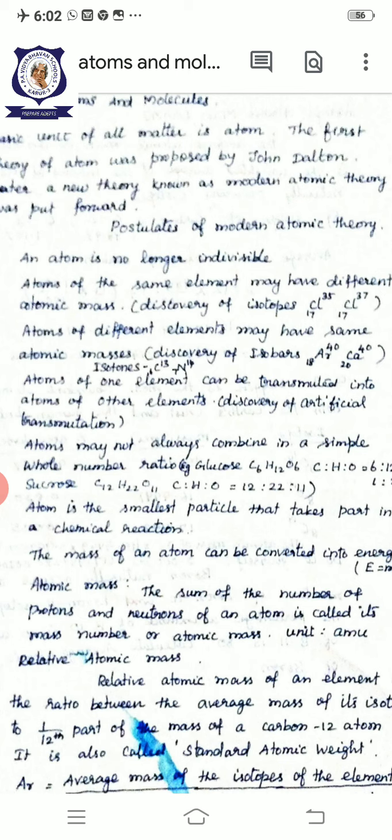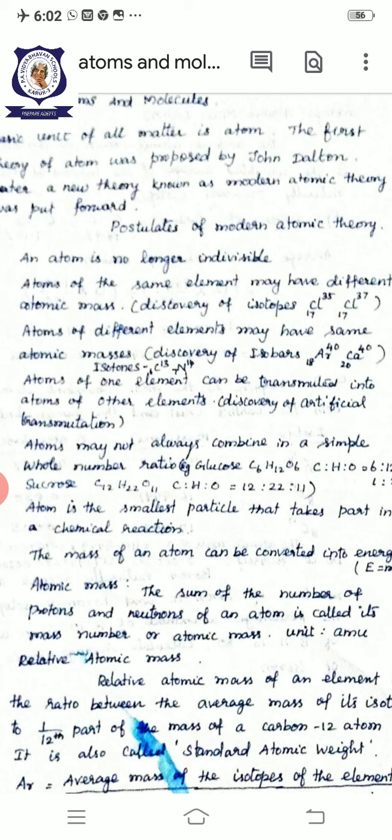So what is an isobar? Atoms of different elements may have the same atomic mass, that is, the same mass number. Then one more thing, we know this, isotones.